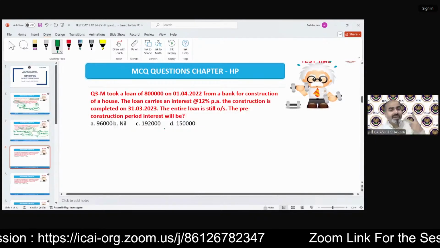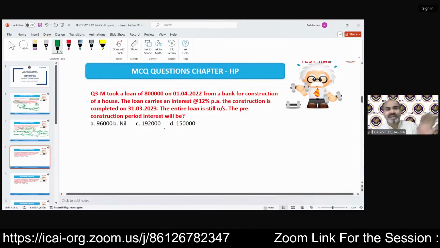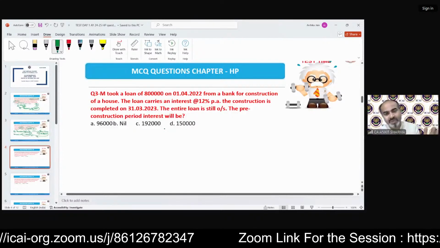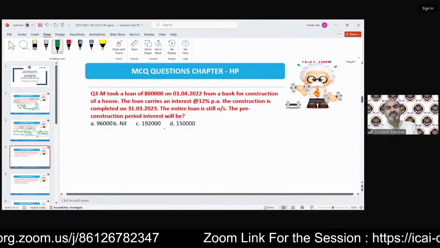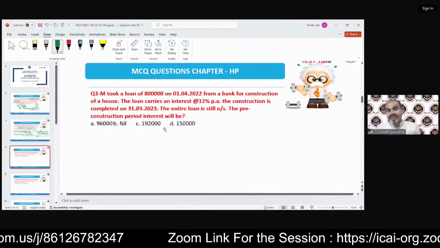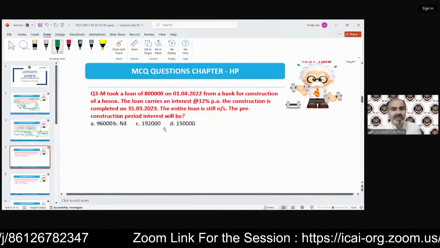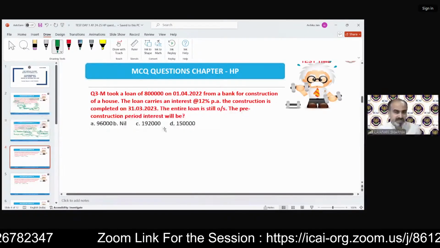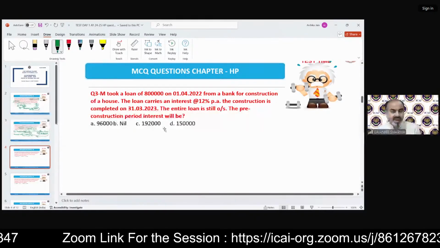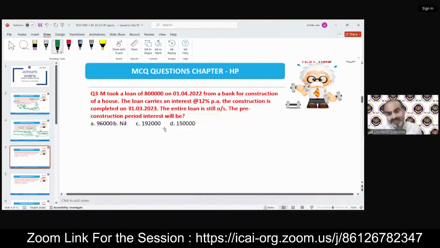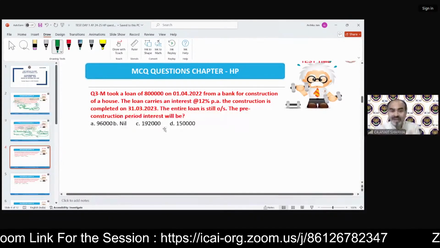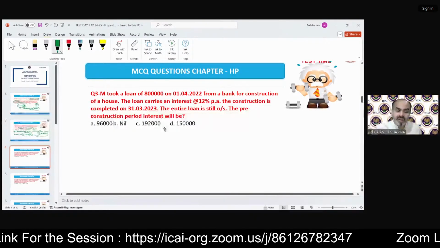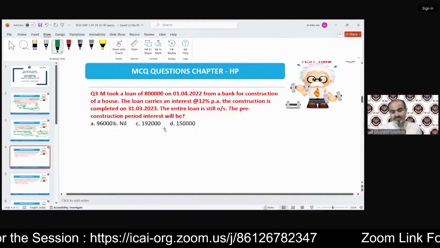Why? Because the other two things are just municipal taxes paid by the owner, which will be given in the question, and the 30% fixed deduction. So in income from house property, please pay attention and focus when you calculate the GAV and the interest. That's why I'm repeating, that's called practice. You have to practice to calculate the interest.